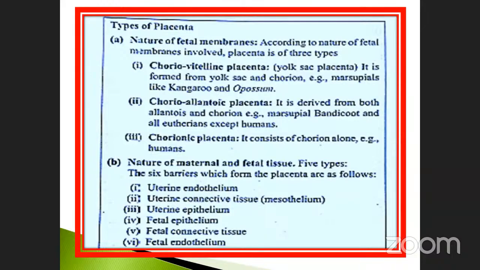And then the chorionic placenta consists of the chorion alone. Example: humans. This is one type, by nature of the fetal membrane. And by nature of maternal and fetal tissues, there are 5 types and 6 barriers which form the placenta, as follows: uterine endothelium, uterine connective tissue, mesothelium, uterine epithelium, fetal epithelium, fetal connective tissue, and fetal endothelium. So these are the 6 barriers. Types of placenta will not be asked, so just note it down or know it. That's all.